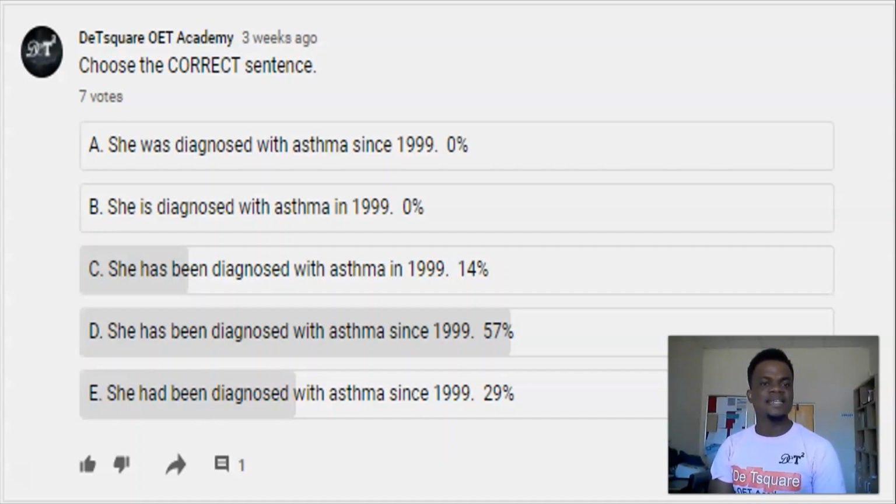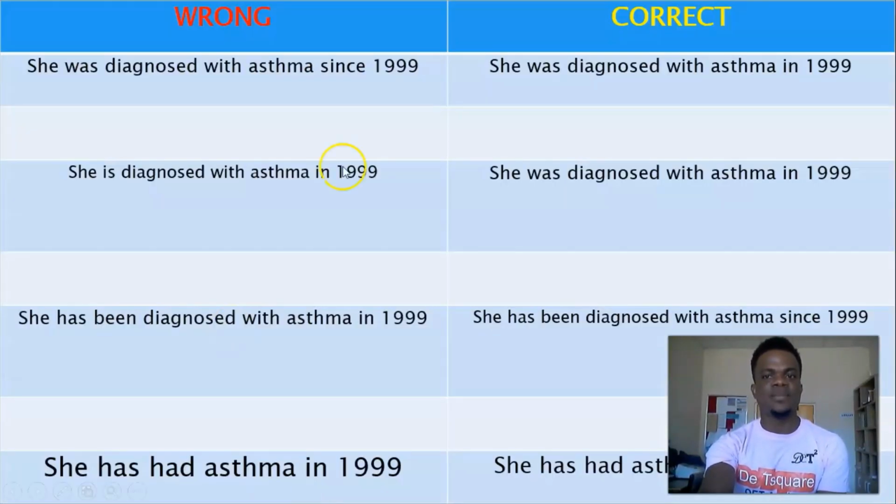Now, if you look at these sentences, these are the type of sentences that some candidates construct in their writing. I've seen all these sentences in my students' letter writing that I used to assess. You will see all varieties of sentences. As you can see here, only one of these sentences is actually correct. Others are wrong because the verbs used there are not in line with the time reference. Let's explain them in this next slide.